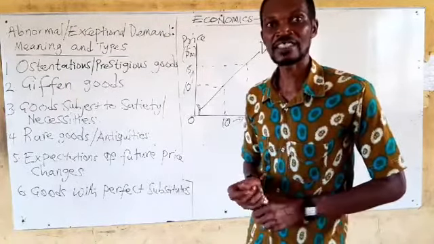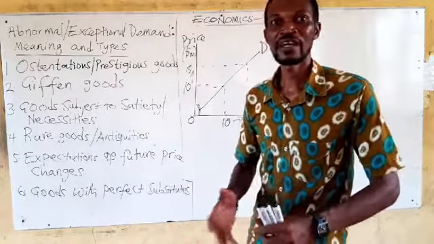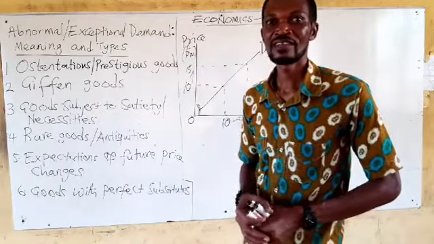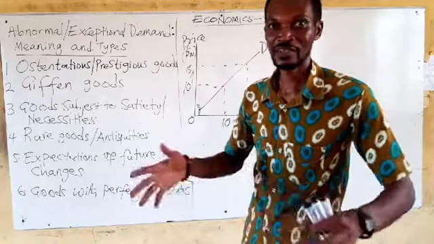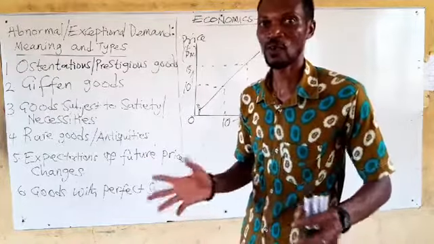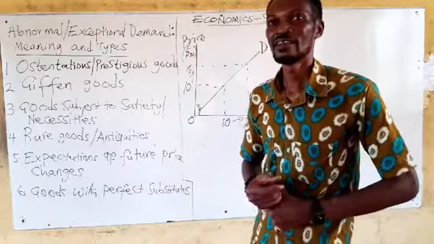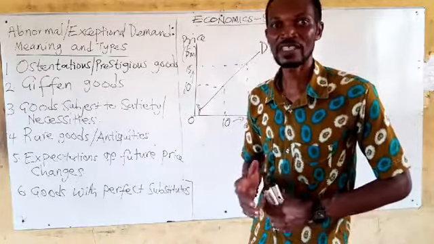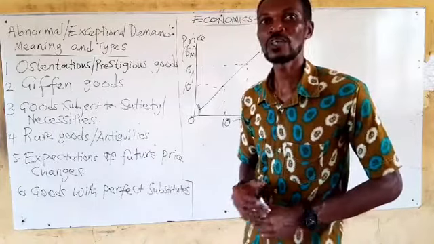Well, you might not like the example, but ordinary bread, okay, and in my part of the world, gari, you might not like it, but just for the sake of explanation, gari, okay, compared to something like cornflakes, yes, cornflakes might not be a good example, but gari might be a good example.